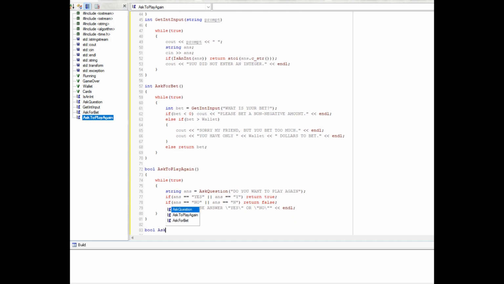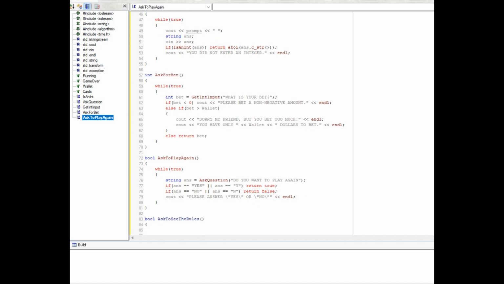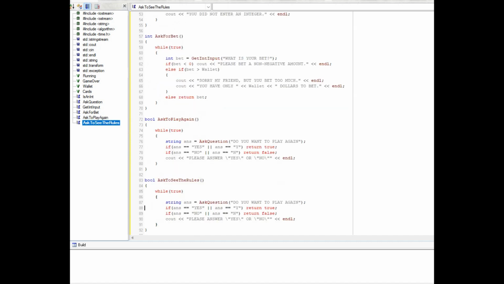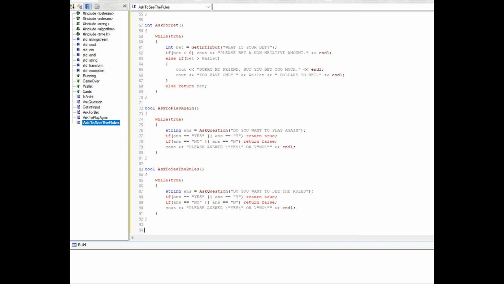Bool asks to see the rules. And I'm just going to copy and paste this. I type poorly enough that it makes more sense to do this. Okay, it'll make both of us less frustrated. Do you want to see the rule list? Then we have void display a card that takes an integer card.